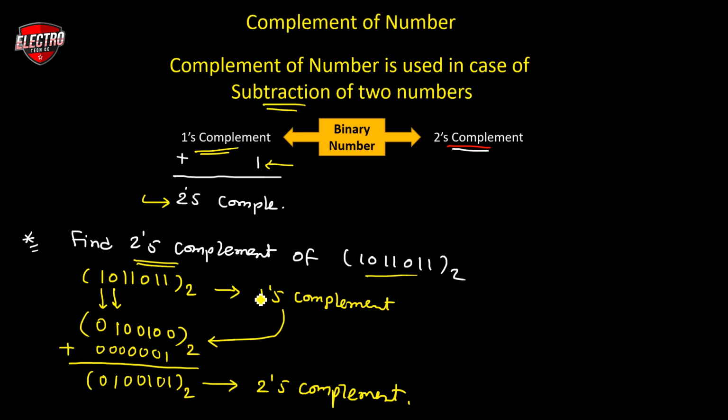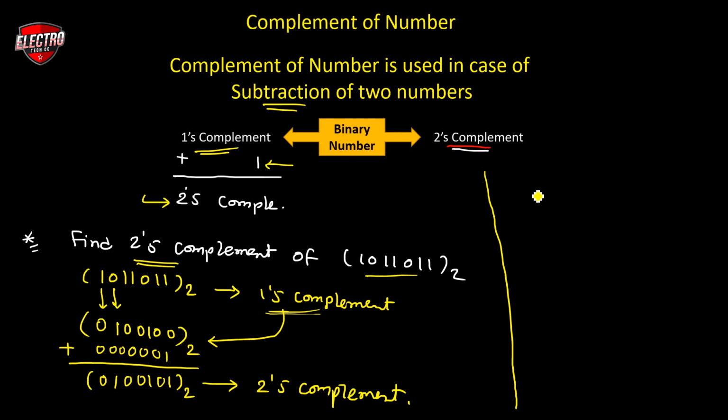First you convert the given binary number into 1's complement, and then you add 1 to the 1's complement to get the final answer in 2's complement. There is one shortcut method to get the 2's complement directly without converting into 1's complement. This is a shortcut method, so you cannot use it in the examination, but you can use it to verify whether your answer is correct or not.